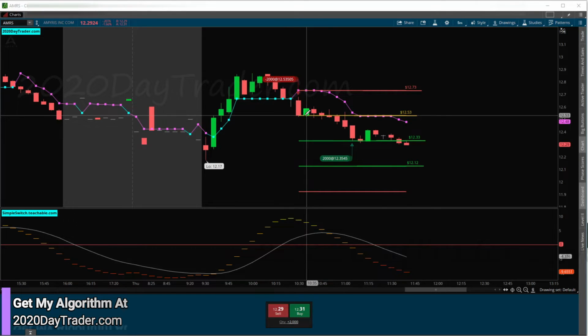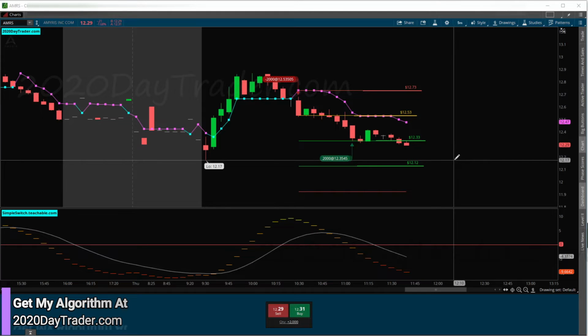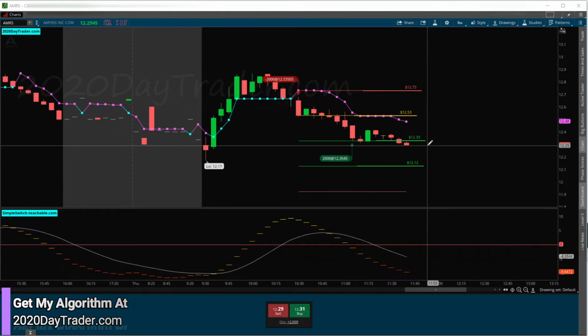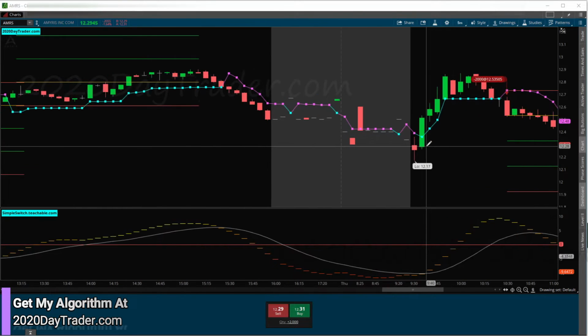So I'm in, and then it goes sideways. That's fine. It's flagging, basically normal. And then we have our breakdown, and it gets close to the low of day area, and I'm out. Now, did it get to low of day? No. Will it get there? Probably. Why wouldn't it get there? That's the other question. Why would it not go down there?